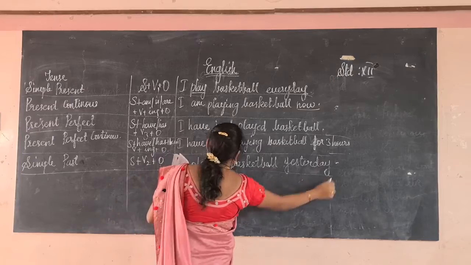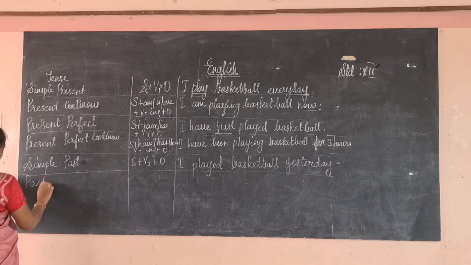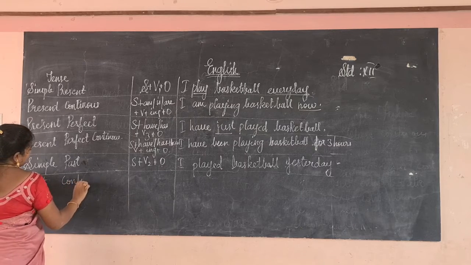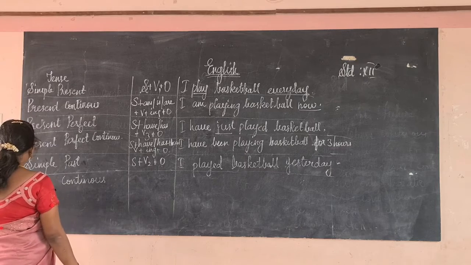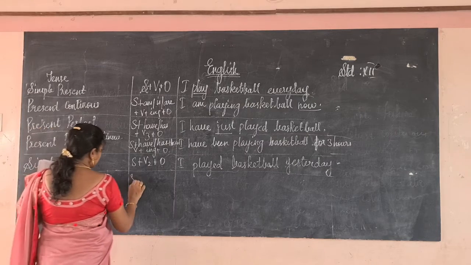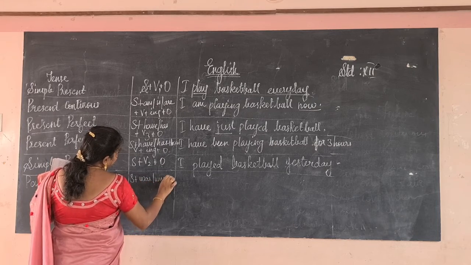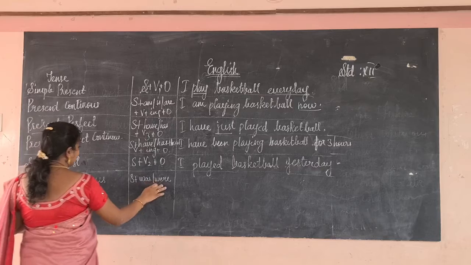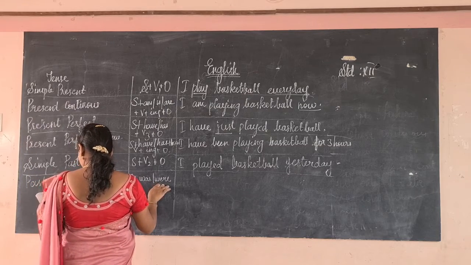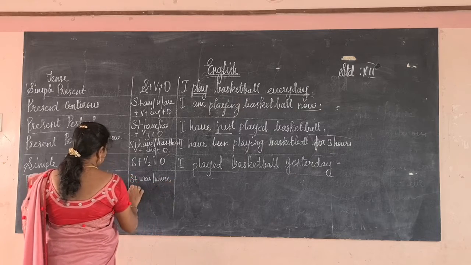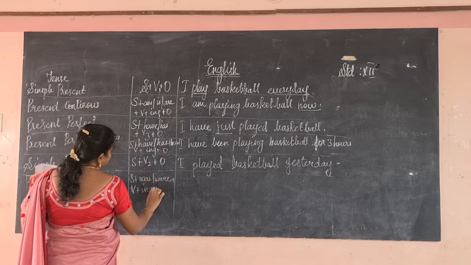Past continuous. How will we write? Subject will be there, was and were. Was we will use in front of singular, were we will use in front of the plural form, plural verb. Okay, next, was, were plus verb plus ing plus object.